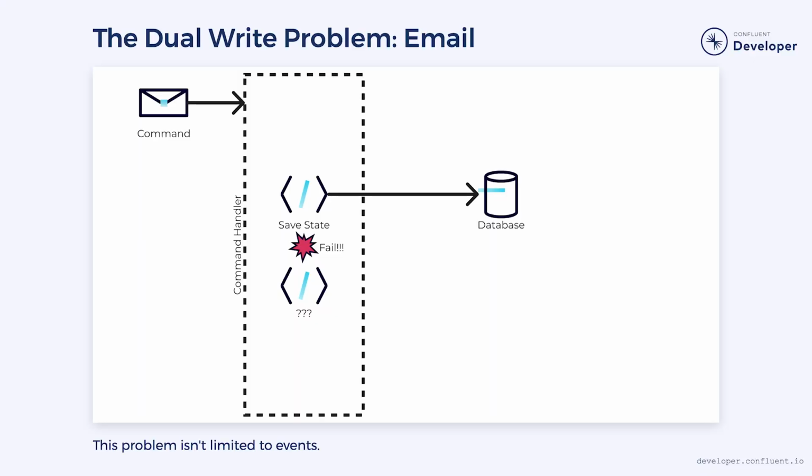For example, what if the state being updated was your bank balance when you pay a bill, and the event was what triggered the bill to be paid? When the failure occurs, you've withdrawn the money from your account, but the actual payment never happens. Clearly, that's a situation we want to avoid. Of course, the dual write problem isn't limited to just emitting events. It occurs anytime you have to update two separate systems. For example, if instead of emitting an event, we wanted to send an email, we'd have the same problem.